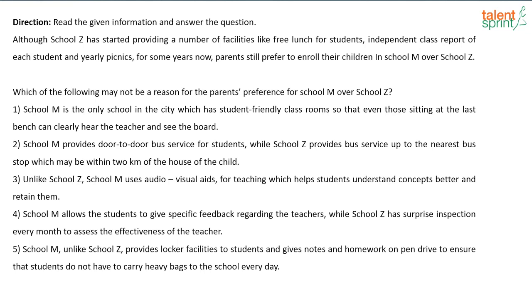So among all the options, which could not be the reason why parents are not preferring school M over Z, I mean school Z over M, it has to be option 4, right? All the other options very clearly give us reasons why parents would prefer school M over school Z. Option 4 cannot be the reason why parents prefer school M over school Z. It is talking about a facility which is provided by both the schools but in different ways. Okay, so option 4 will be your answer.